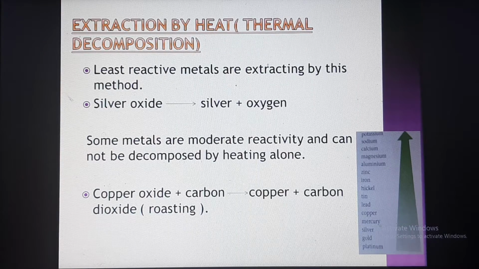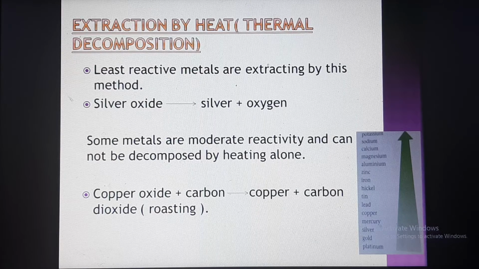First we are discussing extraction by heat, thermal decomposition. Extraction by heat, the other name is known as thermal decomposition. Here we are discussing both extraction by heat alone and heating with carbon. The first one we are discussing is extraction by heat alone. Here the least reactive metals are extracted by this method. That means the metals down the reactivity series, the least reactive metals, are extracted by heating alone. The example given here is silver. It is found in nature as silver oxide. Heating silver oxide, we get silver and oxygen.